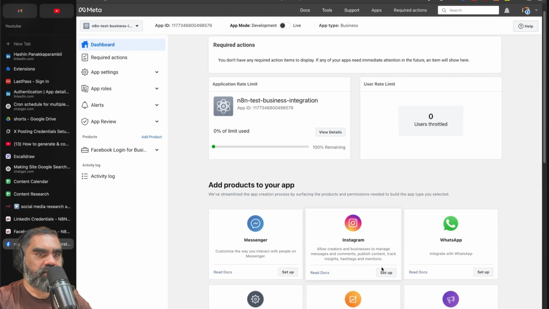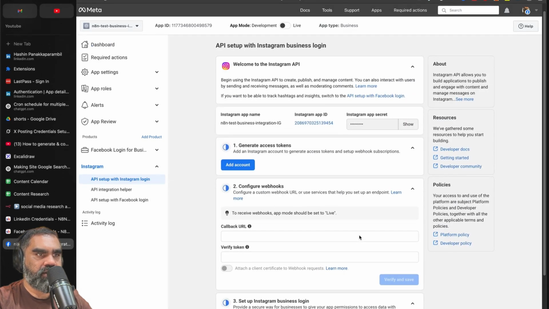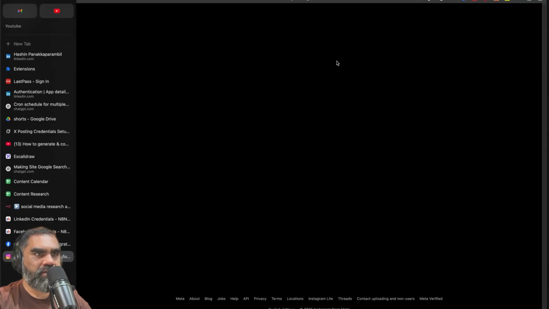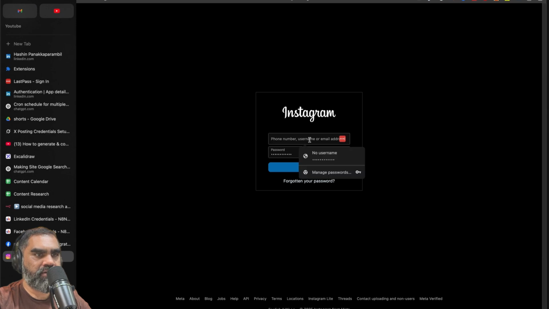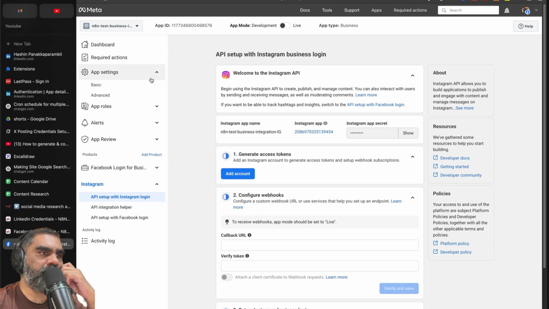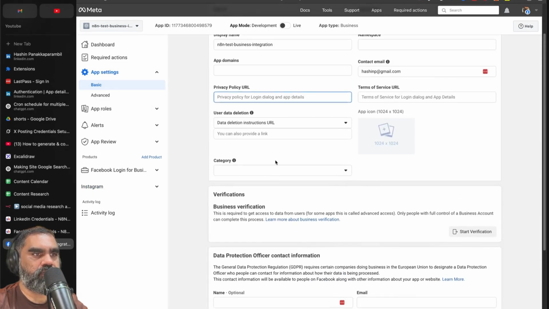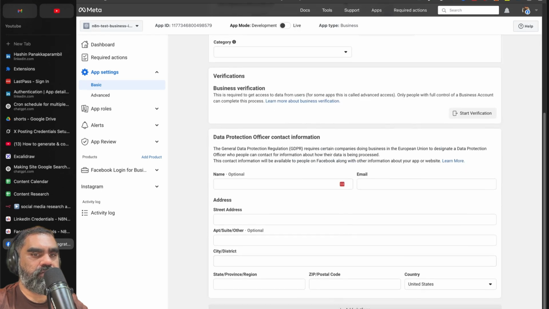Also add Instagram setup. Again, the same thing. There's nothing needed. You can generate the access token for which Instagram account you want to post to. So click yes, and then you'll be asked to log into Instagram account and login. Go to app settings, basic, and add a privacy URL. I'm just going to keep my privacy URL there.